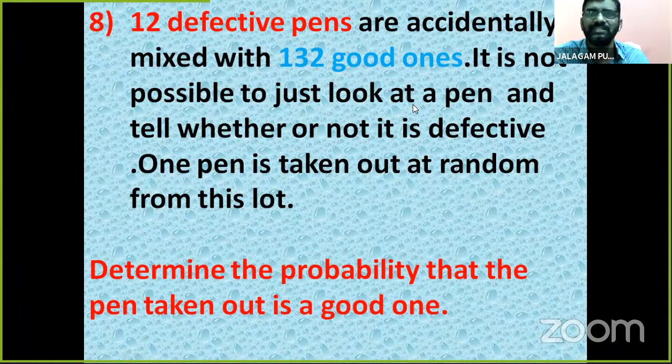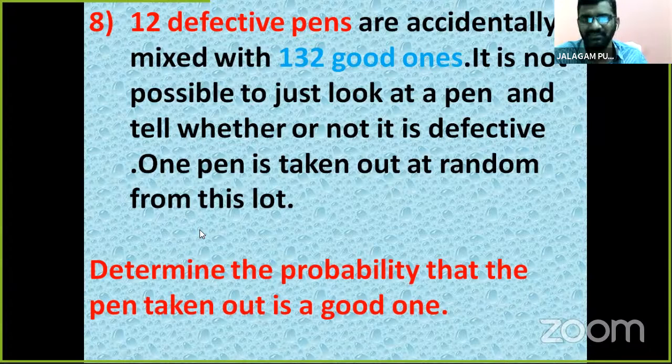It is not possible to just look at a pen and tell whether or not it is defective, because it is just a small defect. We can't identify a small defect. One pen is taken out at random from this lot. Determine the probability that the pen taken out is a good one.